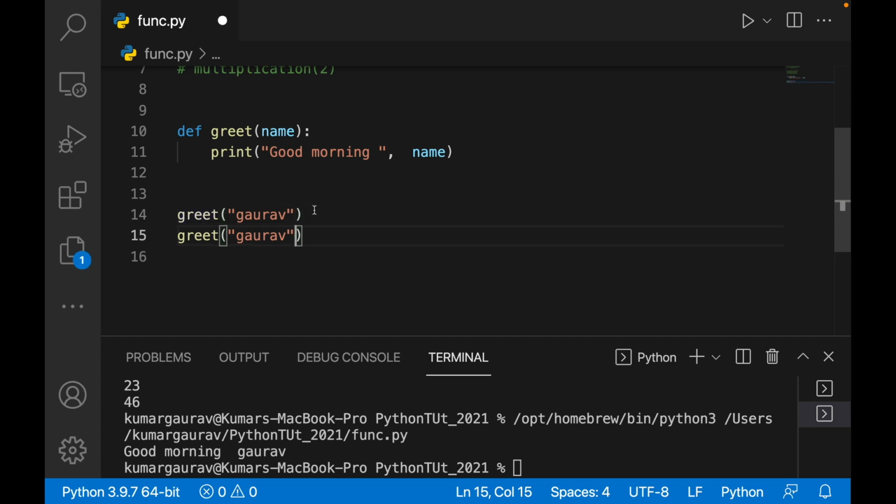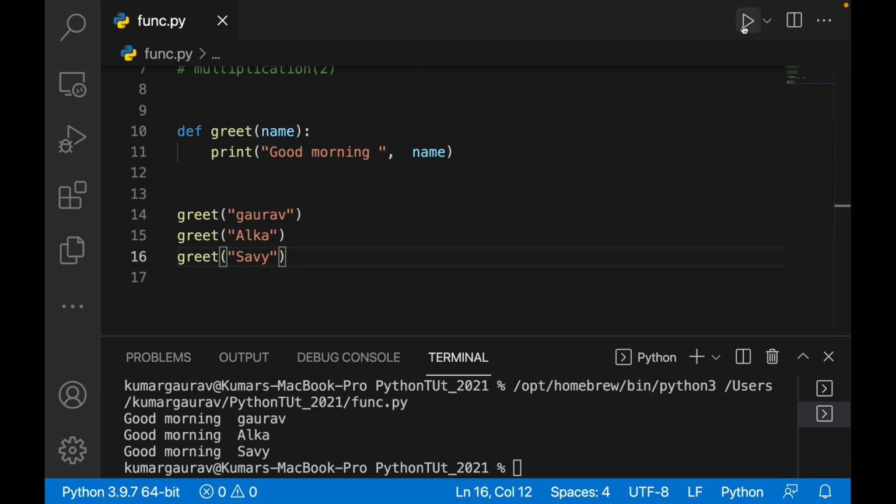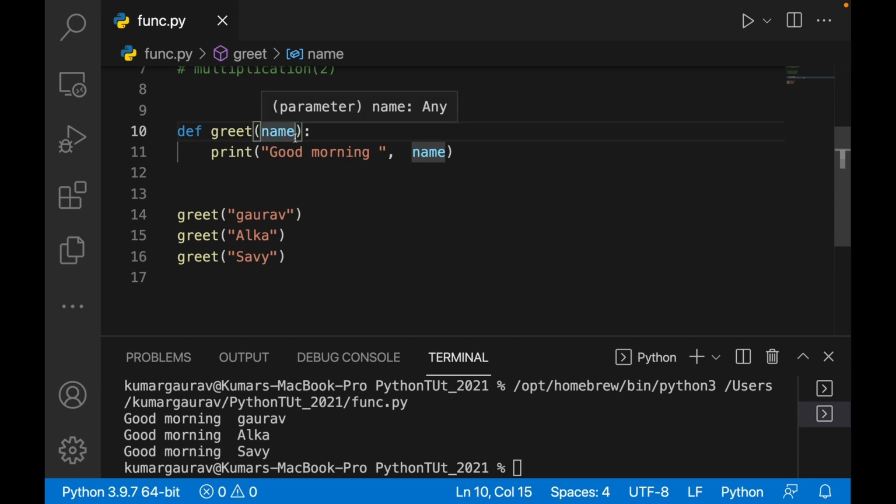Again, this can be called any number of times. For example, I write Gaurav, Alka and then Savvy. So it will print good morning Gaurav, good morning Alka, good morning Savvy, like that. There is another thing over here, that you can give a default name. So instead of writing just name, you write name equals, let's say you give a default name as stranger, or anything you want to give, that is up to you.